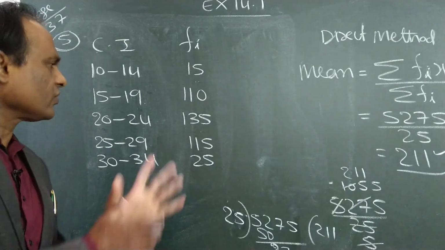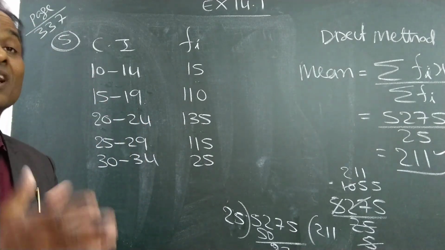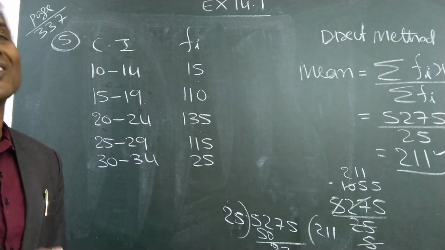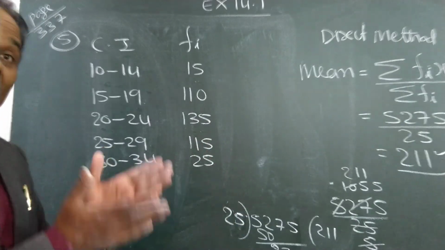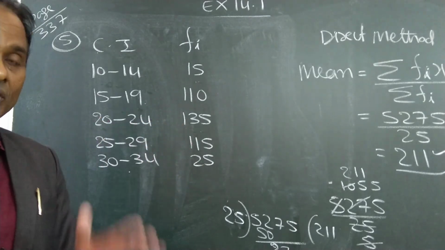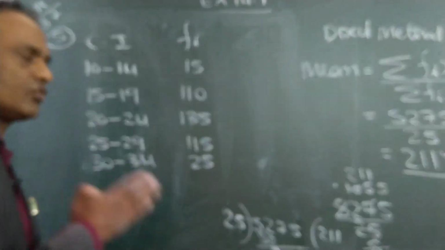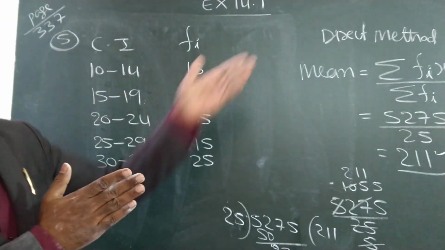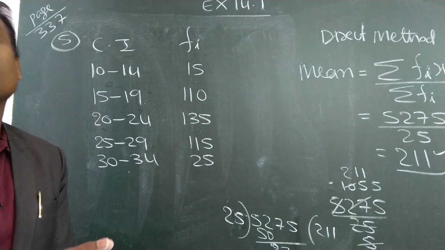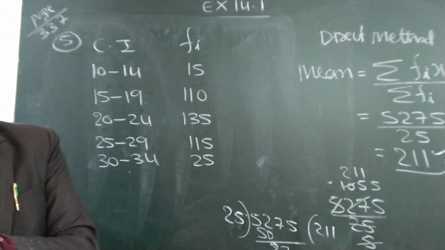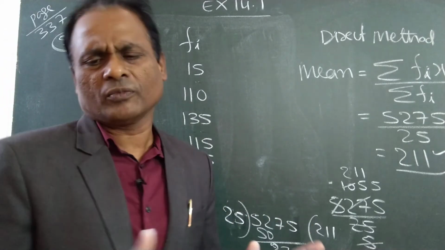Tomorrow I will solve the same questions by another formula, because you should know that method also. This method anyway you got a lot of practice. Today we did some problems, yesterday also we did, and this also you are going to do. So almost all 5 problems you did in this first method, that is direct method, and after that the assumed mean method and step deviation method. Tomorrow one model and the day after tomorrow one model, so that we will complete the mean. We are going a little slow only, no problem.